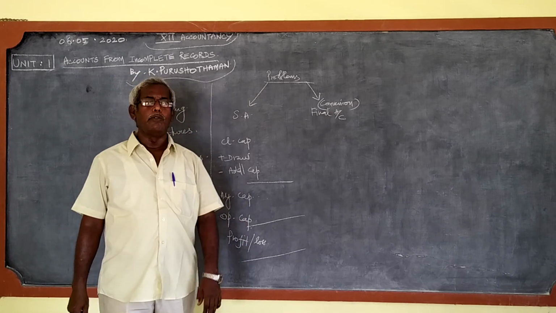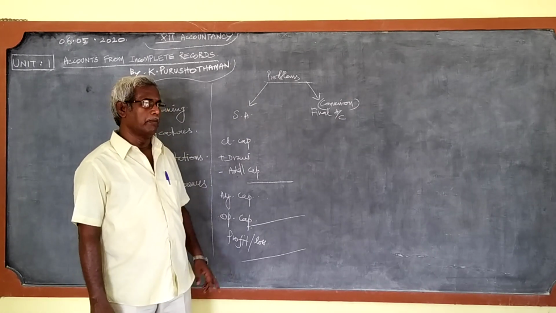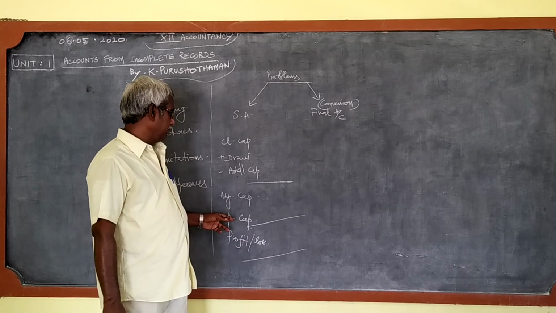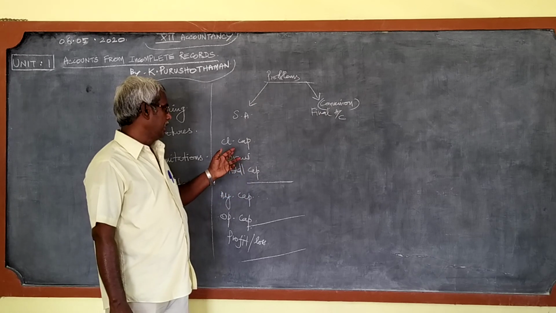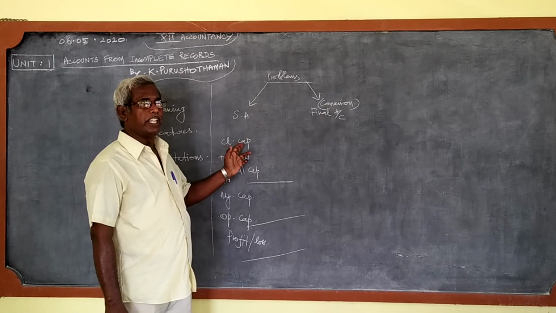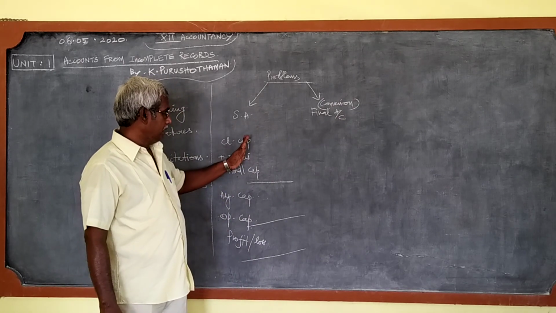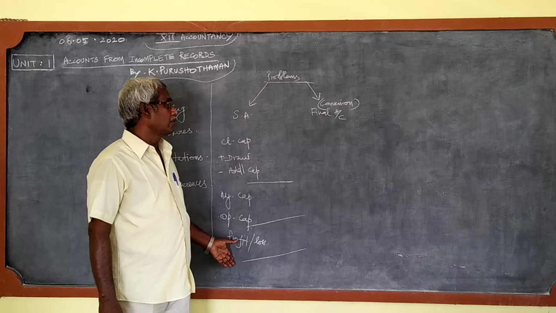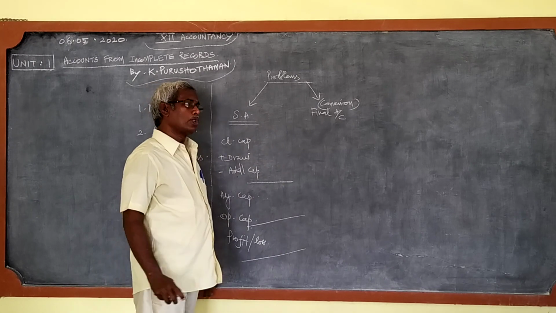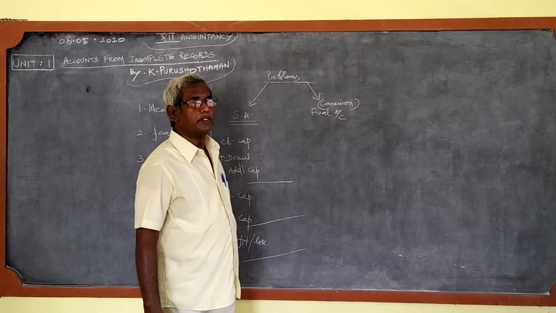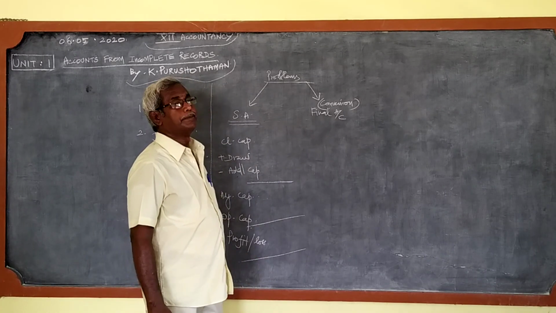If they are not available, what do we do? We prepare a statement of affairs at the beginning of the year to find the opening capital, and another statement of affairs at the end of the year to find the closing capital. This type of problem, the statement of affairs method, is used to find the profit or loss of the business approximately. This is one method.